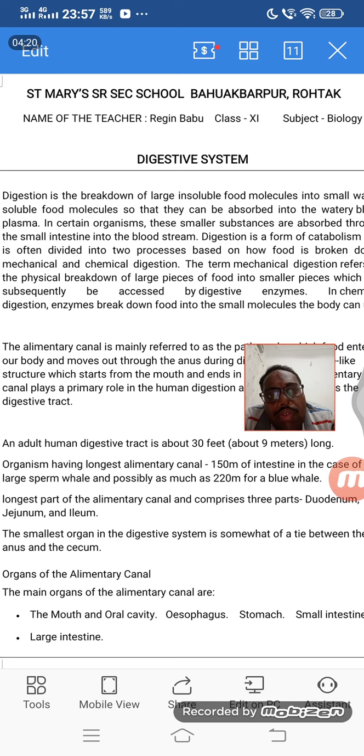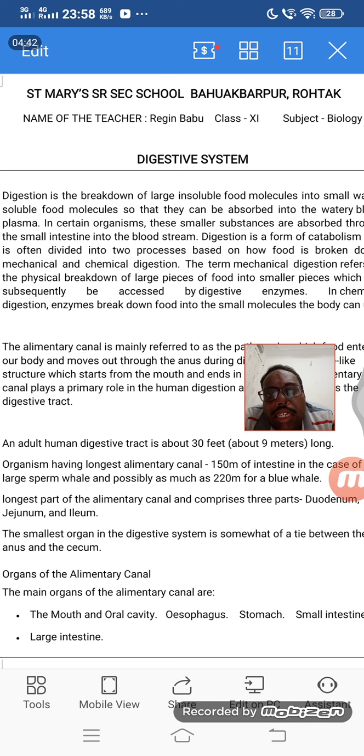In winter, when we eat food, it feels much tastier than in summer. So a lot of things like that come under the digestive system, and according to our need and the outside conditions, these things change. We are going to discuss them one by one.